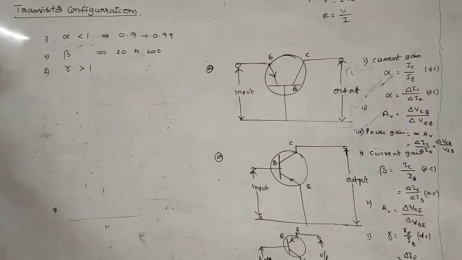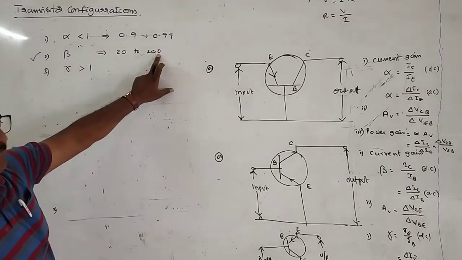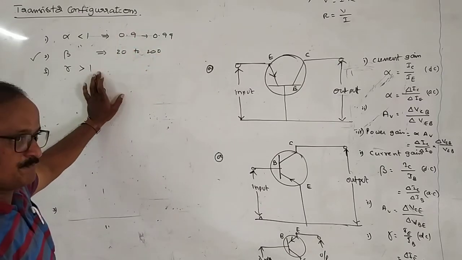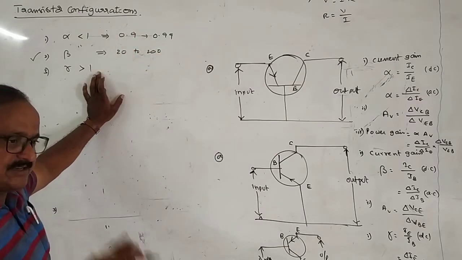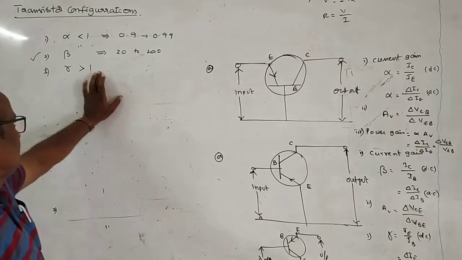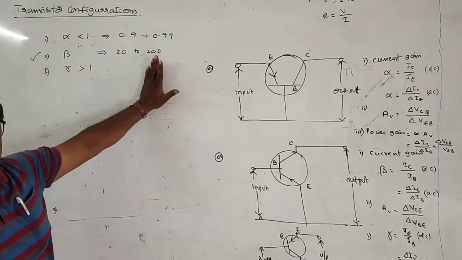Out of CB, CE and CC configurations, in which case is current gain maximum? CE configuration. So that's why common emitter configuration circuits are generally used in electronic circuits, because in this case the current gain is maximum compared to the others. In case of amplifiers or any other electronic devices, generally we use common emitter mode. Remember this point.